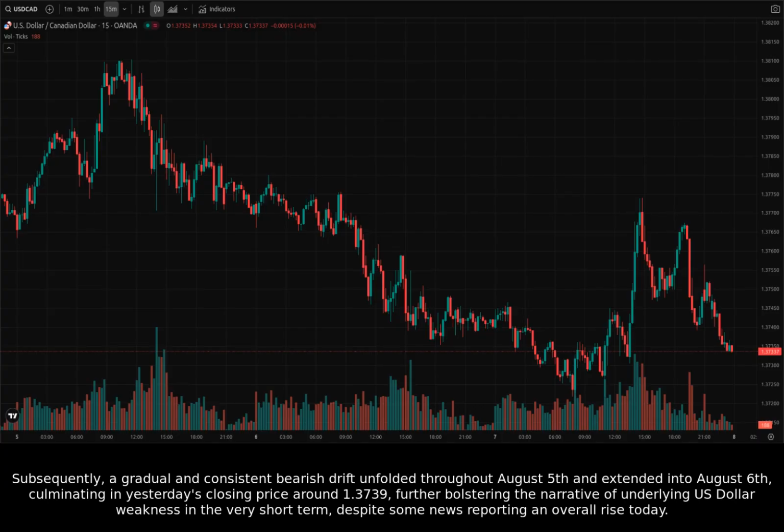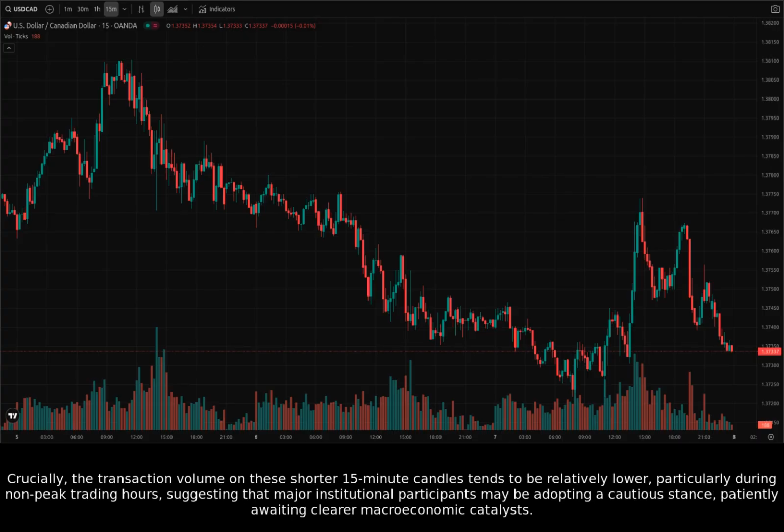Subsequently, a gradual and consistent bearish drift unfolded throughout August 5th and extended into August 6th, culminating in yesterday's closing price around 1.3739, further bolstering the narrative of underlying US dollar weakness in the very short term, despite some news reporting an overall rise today. Crucially, the transaction volume on these shorter 15-minute candles tends to be relatively lower, particularly during non-peak trading hours, suggesting that major institutional participants may be adopting a cautious stance, patiently awaiting clearer macroeconomic catalysts.